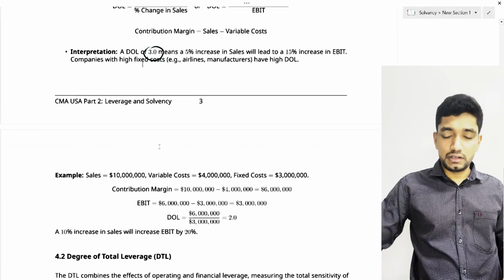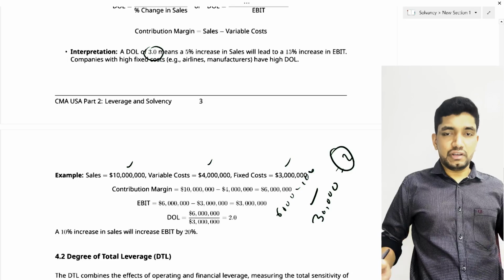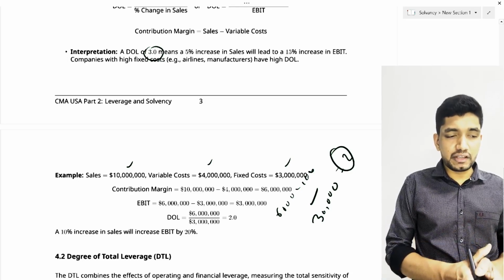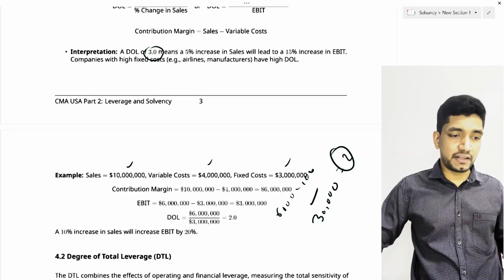So let's look into an example. In this case, the sale is 10 million, variable cost is 4 million and fixed cost is 3 million. So here the contribution margin is 6 million, that is sales minus variable cost. And the EBIT is 3 million, that is contribution margin minus total fixed cost. So in this case, the degree of operating leverage is 6 million divided by 3 million, that is 2. This indicates that a 10% increase in sales will lead to a 20% change in EBIT.